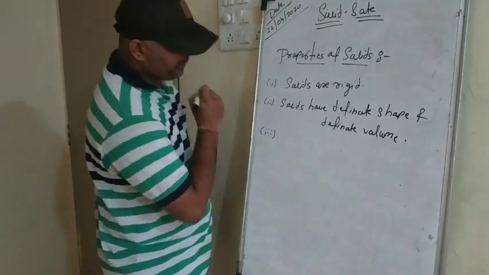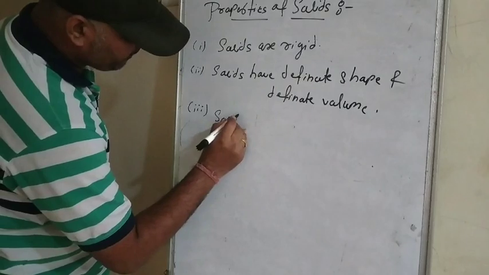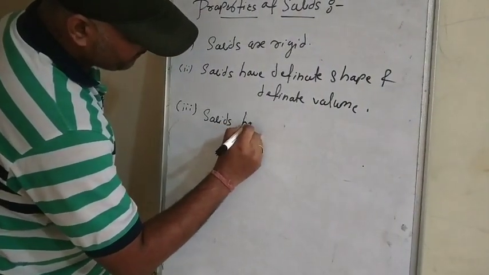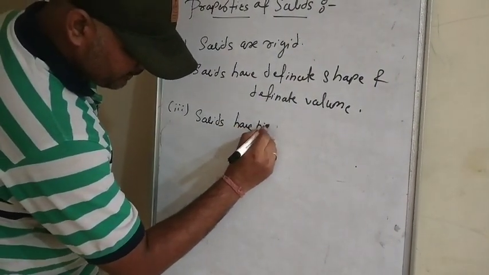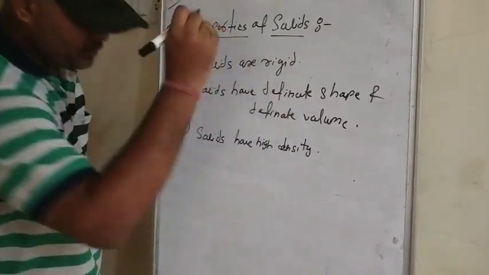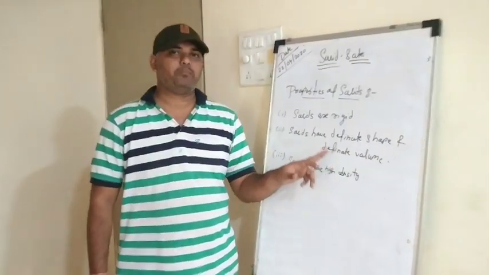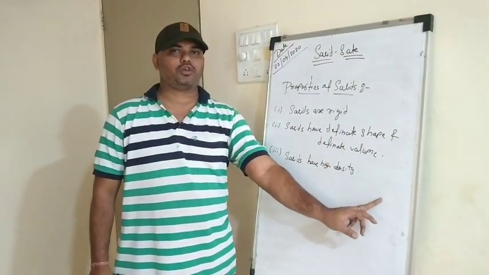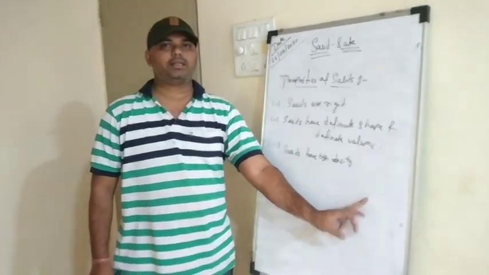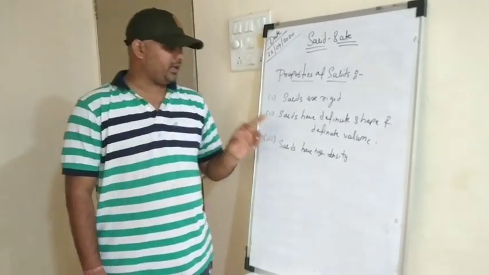Next, point number 3, solids have high density. Now what is high density? That means the particle arrangement in the solid, or the constituent particles, are tightly packed or closely packed in the case of solids.